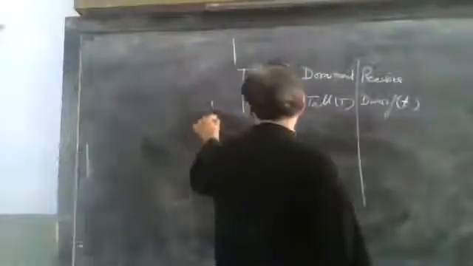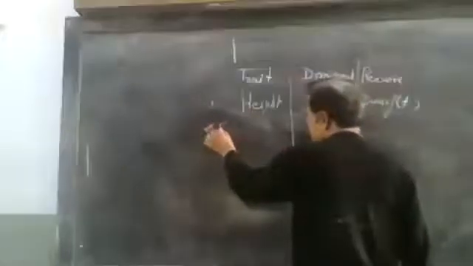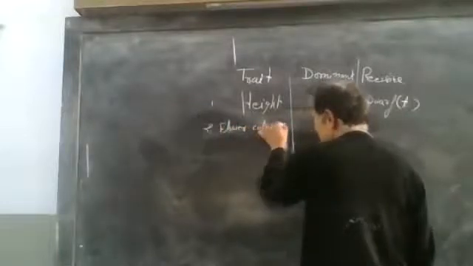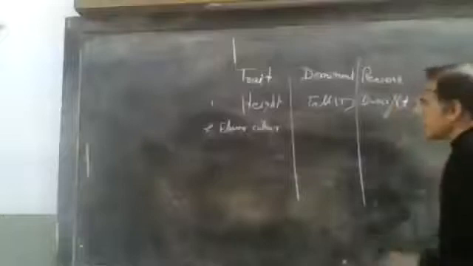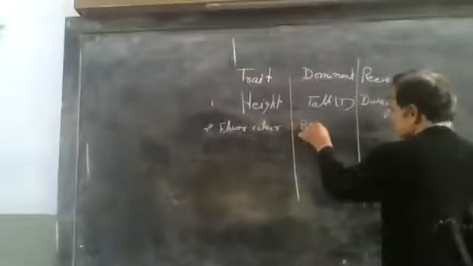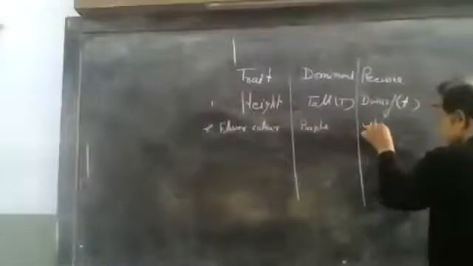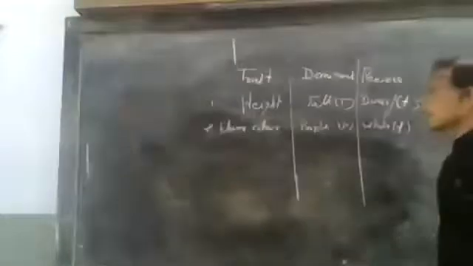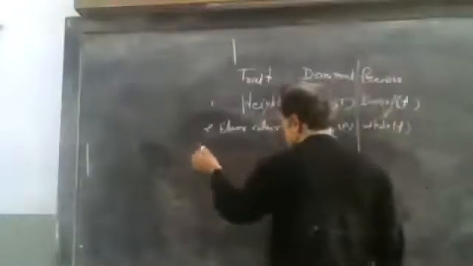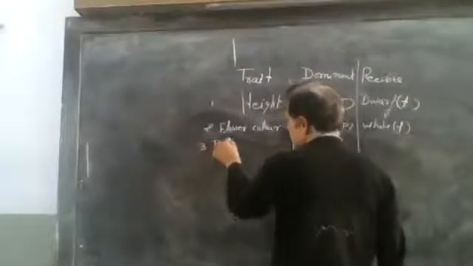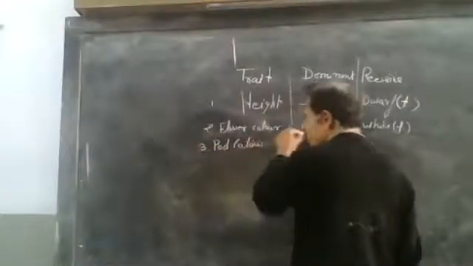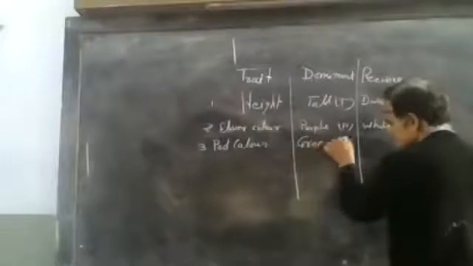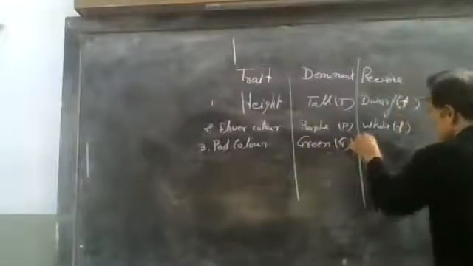The second character is flower color. Flower color is purple and white, P and small p. The third one is pod color. Pod means fruit, that is green and yellow.